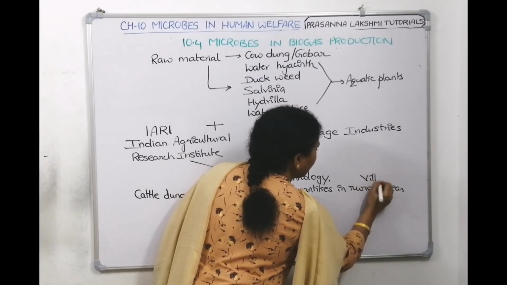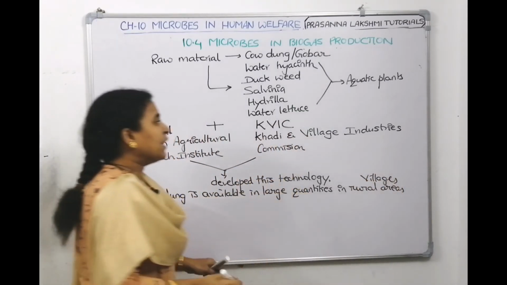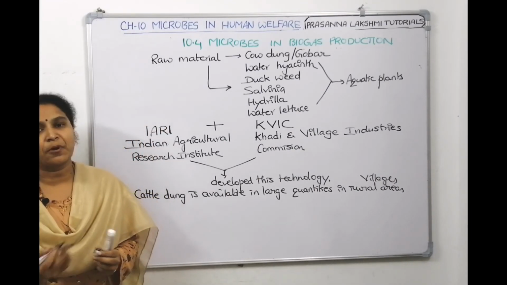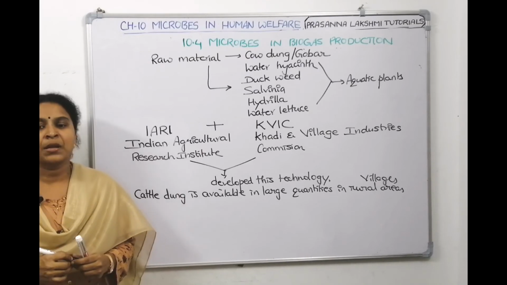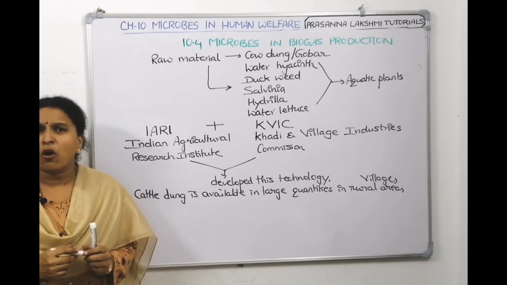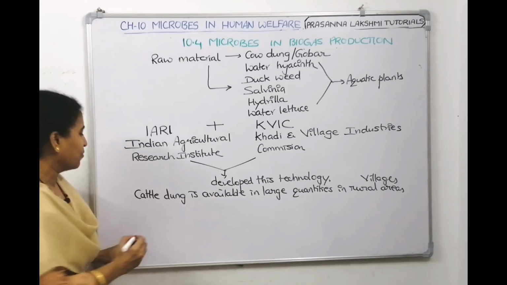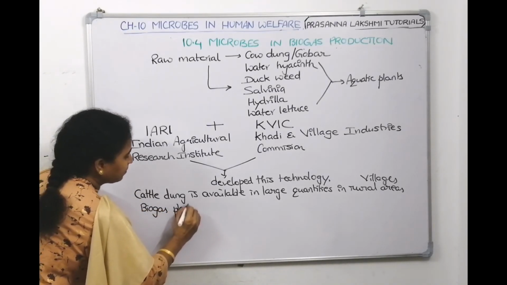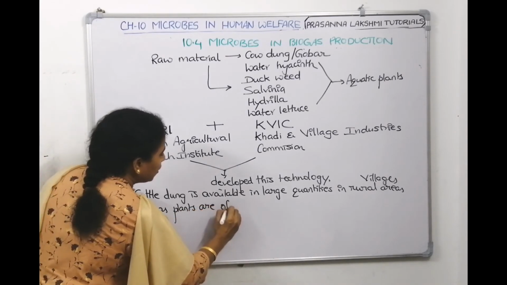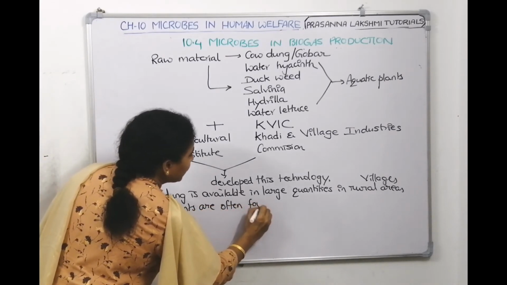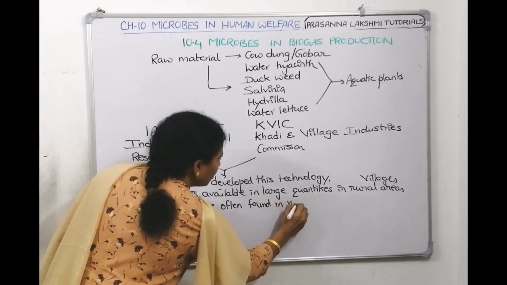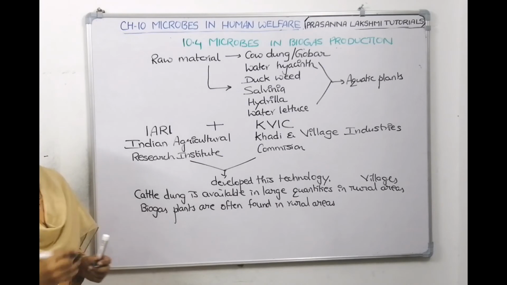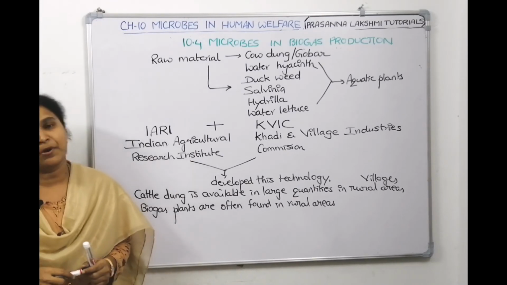Rural areas means villages. So that is why KVIC worked out and they came out with a new process called biogas production. So biogas plants are often found in rural areas only, where the cow dung, gobar is there, they can easily produce it.